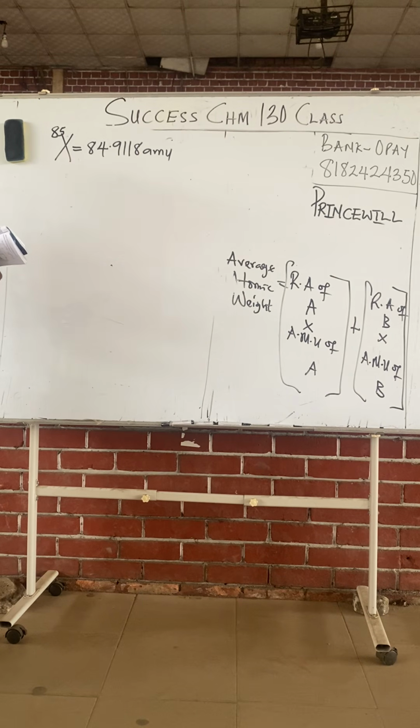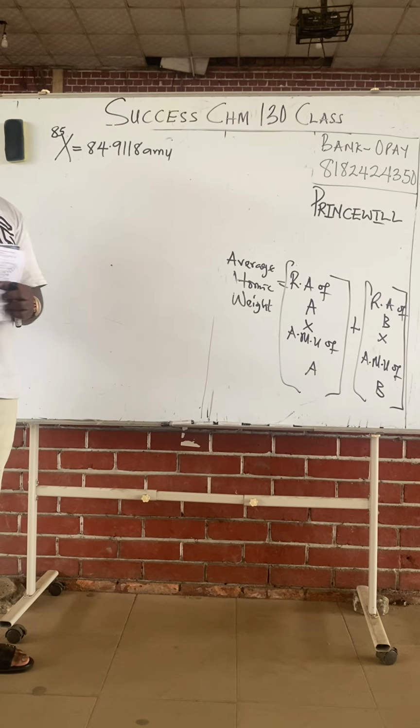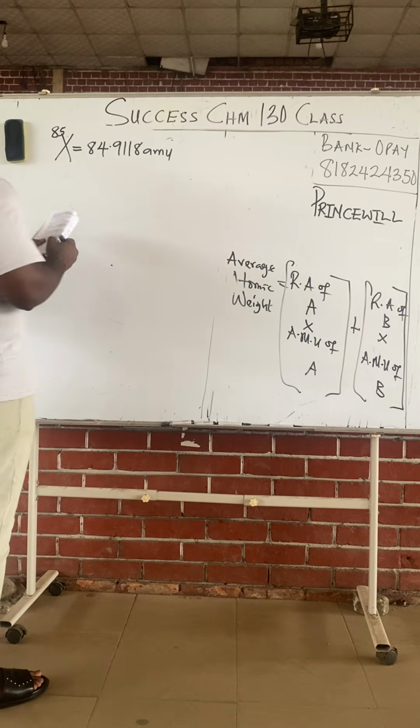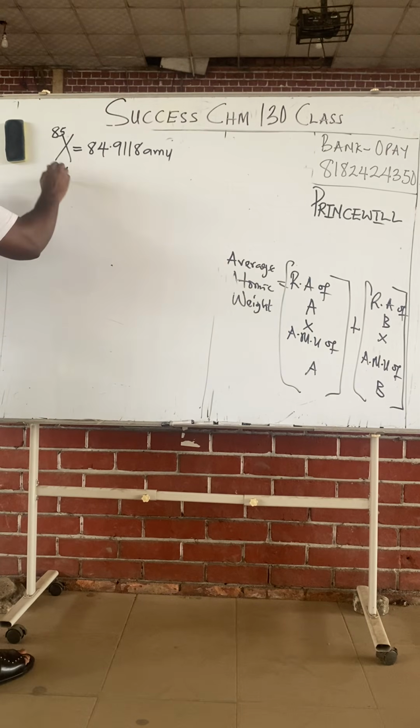You said that on top, right? Is this supposed to be at the back of the X or the front of the X? If you like sitting in front in a car, put it in front. If you prefer the back seat, put it at the back. You can put it on top of your head too, sometimes. Class, let's go. X85, 84.9118 AMU. X87.